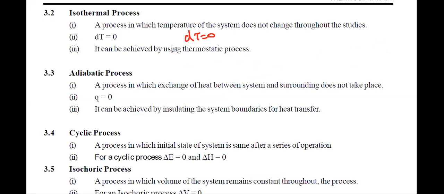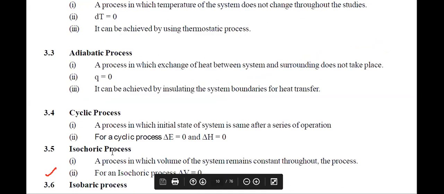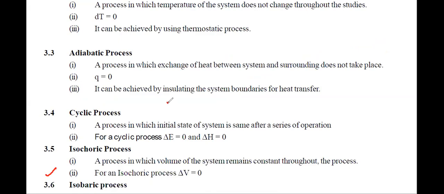Now we will talk about the isochoric process. Again, iso means same, and choric is volume. In the same way as isothermal, in an isochoric process the volume will not change. If we have state 1 and state 2, P1 T1 and P2 T2, the volume would be the same, V. So in this case delta V will be 0. In the same way, in an isobaric process, the change in pressure would be 0. So these three processes we have already discussed: isochoric, isobaric, and isothermal.